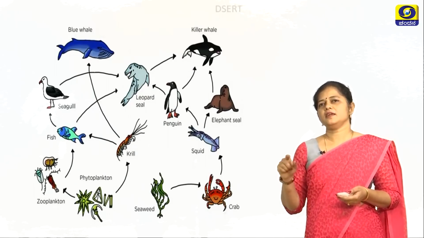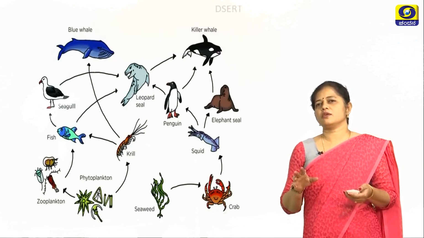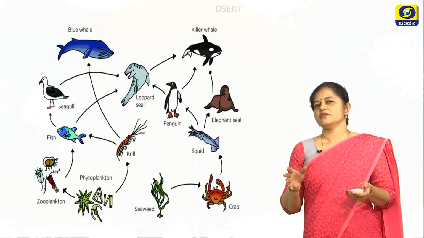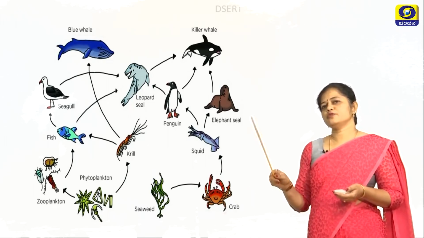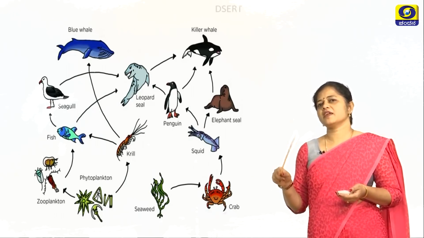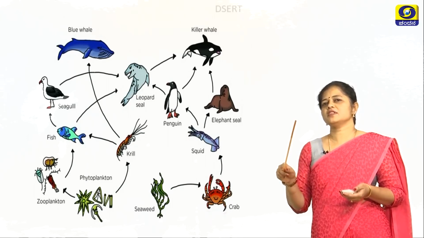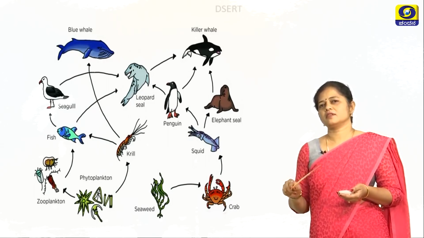So now we can see a food web. Here this is an ocean food chain which forms a food web. So you can see here there are many food chains, and when you see, one organism is eaten by one or more other organisms.